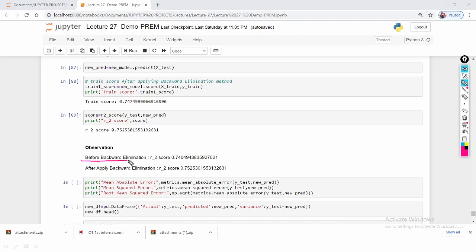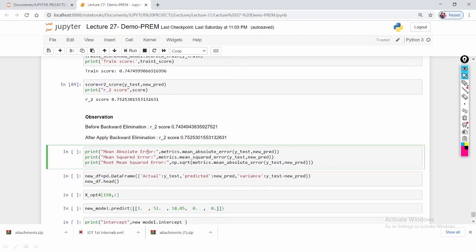So before backward elimination, which means 8 features, my R2 score was 74%. After applying the backward elimination, the R2 score increased, about 1%. Before there were 8 features, but here I am taking 5 features. This means time is reduced, resources are much less, and there is no overfitting. So by applying a feature selection method like backward elimination, my accuracy was increased.